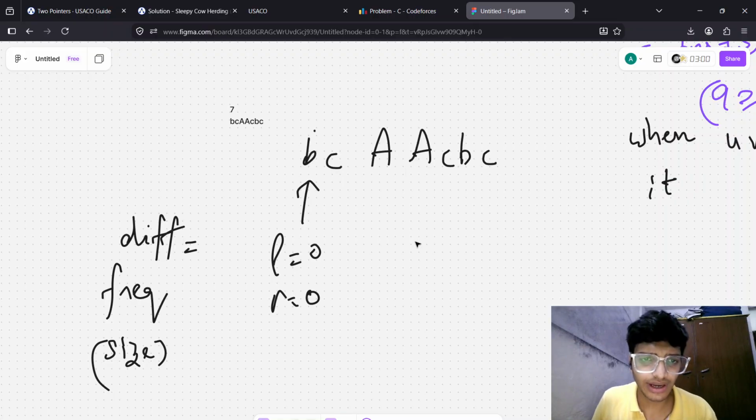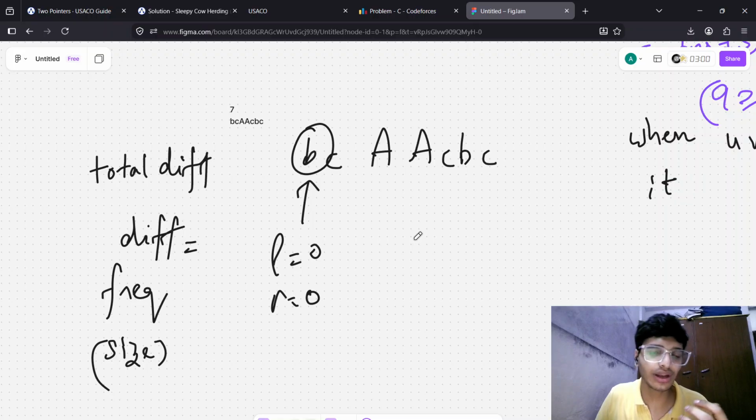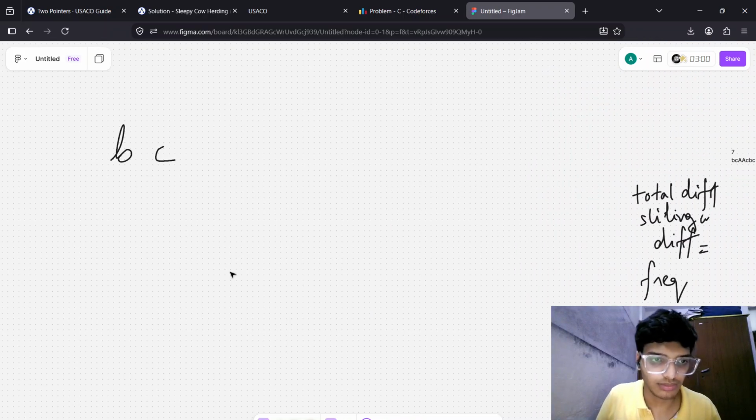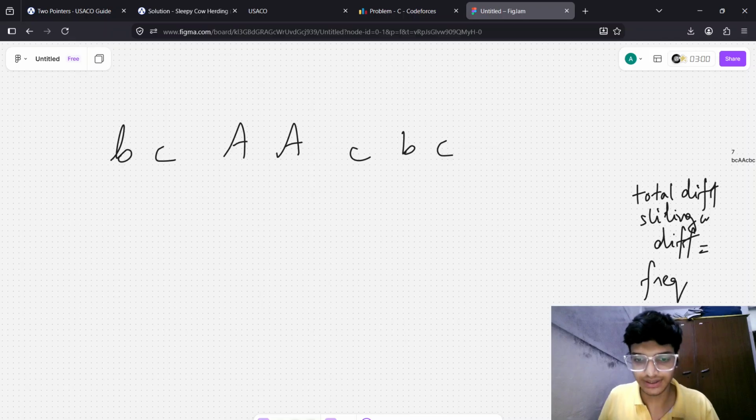So L equal to 0 and R equal to 0. You should know why I'm using size. So I'm going with total difference so far in that sliding window, so that I can be clearer with everyone. Total different in sliding window. Wait, I know I'm just making things messier. I'm writing B C A C B C, and here we are tracking.